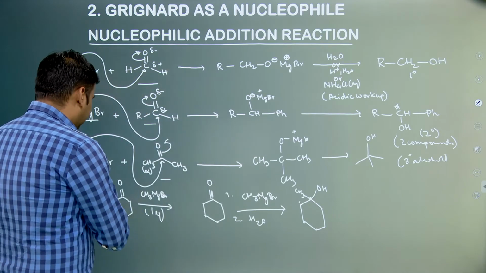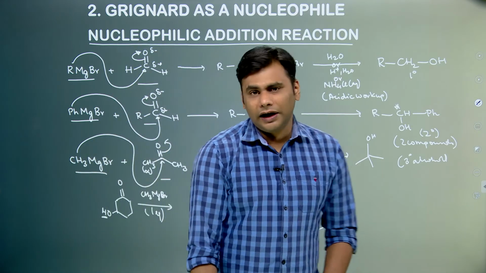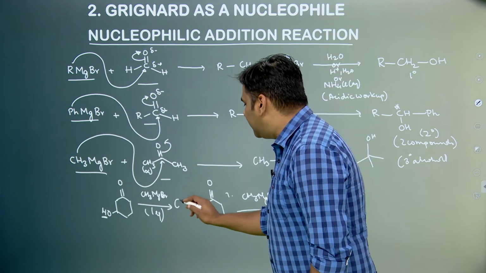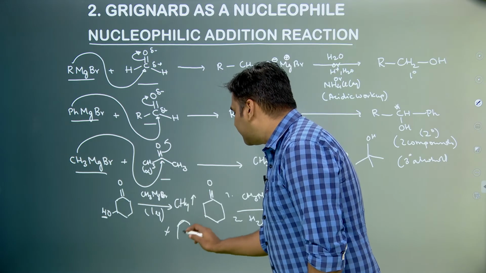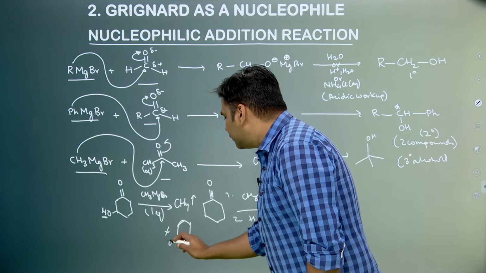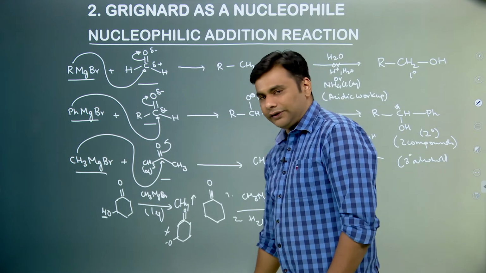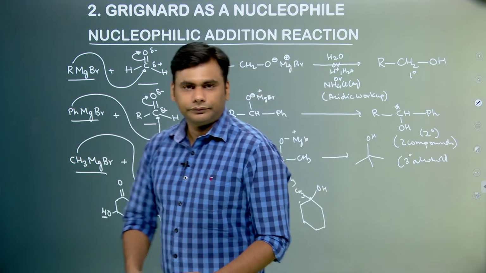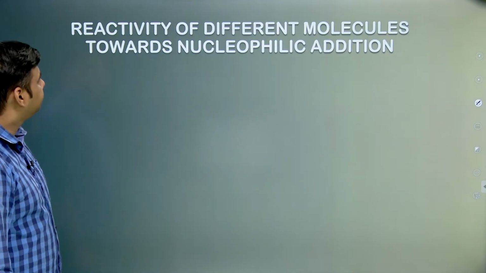So whenever there is an active hydrogen present, this is active hydrogen because hydrogen is attached to an electronegative atom, so methane gas would be released in this case. Because acid base reactions are fast, the acidic hydrogen is abstracted first and the addition reaction won't happen in this case, right. So just have a snapshot of this as well.